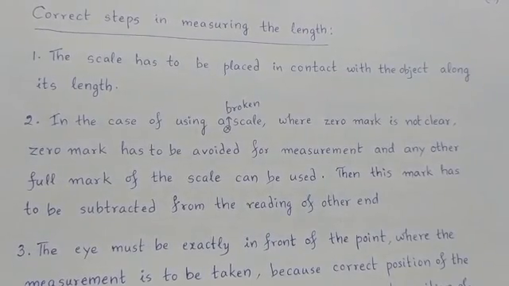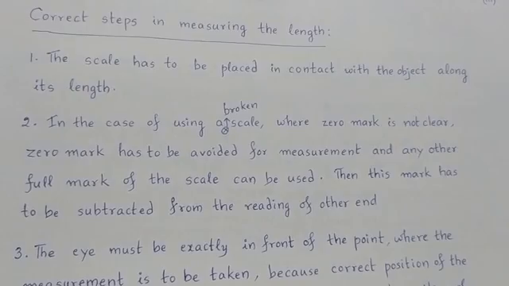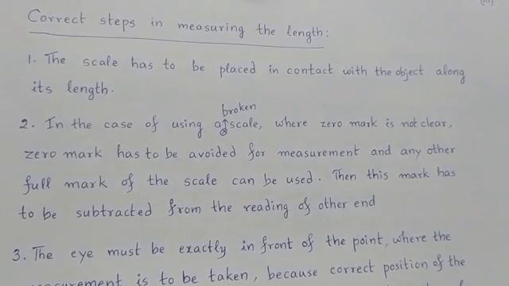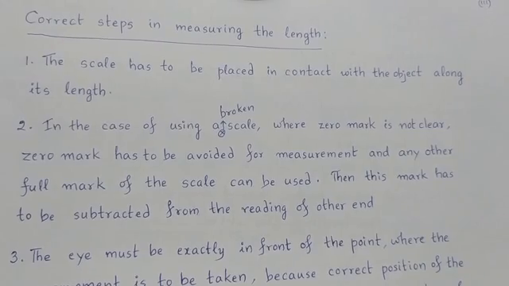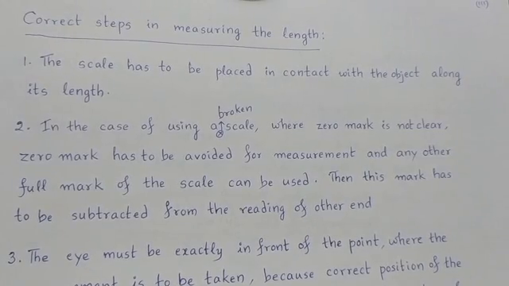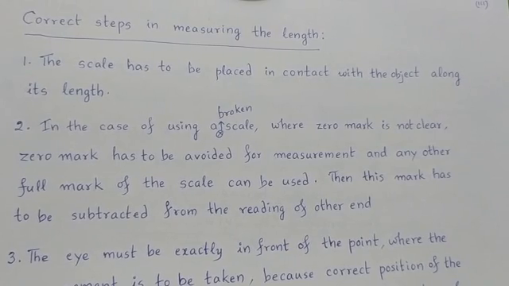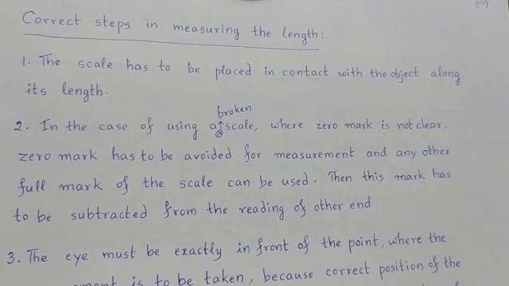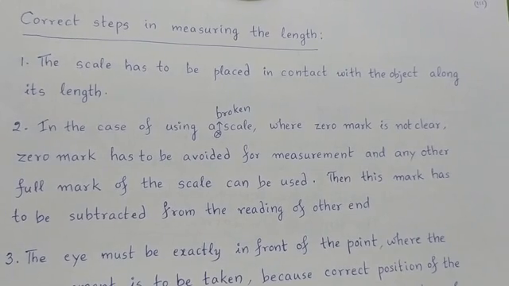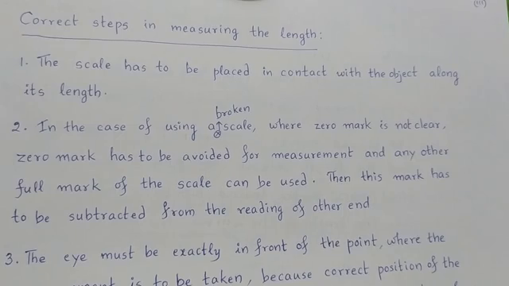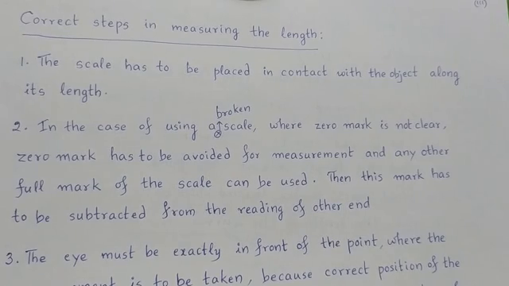The correct steps in measuring the length. While measuring the length of a straight object, you cannot casually measure it. You need to follow certain correct steps. What are those steps? Let us discuss it from the student's angle. A student wants to measure the length of a particular box.